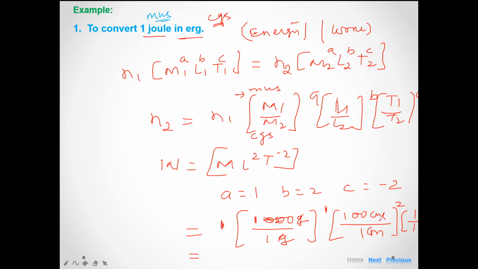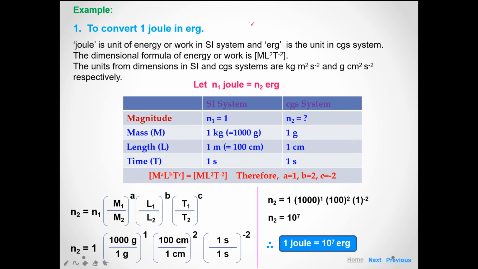So n2 is equal to 10 to the power 7. So 1 joule is equal to 10 to the power 7 erg. This is the unit conversion for energy from the MKS system to the CGS system. You can also see that conversion of 1 joule into erg in a systematic manner.